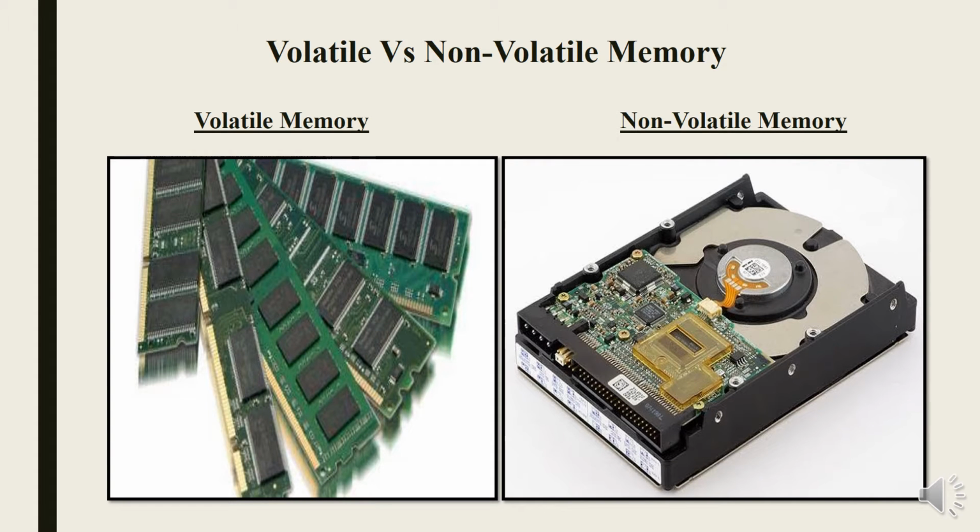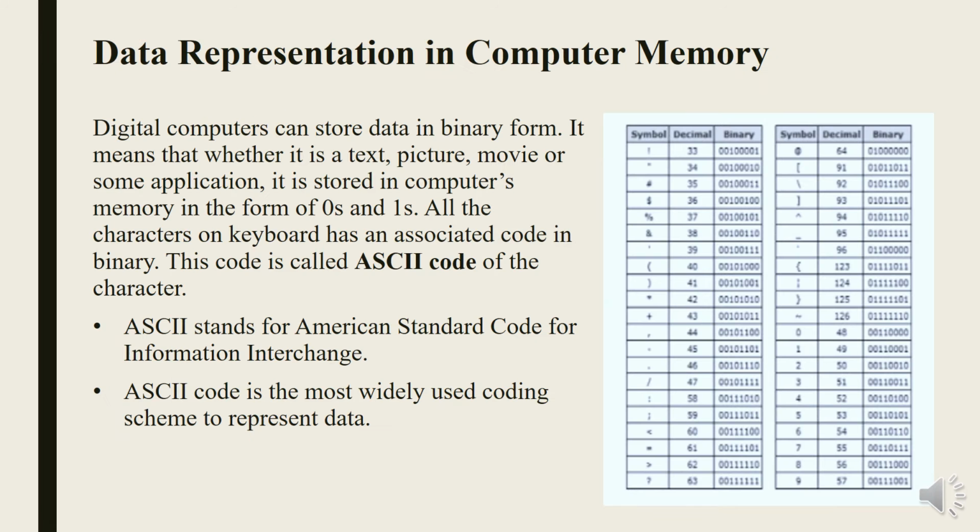Volatile versus non-volatile memory. Data representation in computer memory. Digital computers can store data in binary form. It means that whether it is a text, picture, movie, or some application, it is stored in computer's memory in the form of zeros and ones.